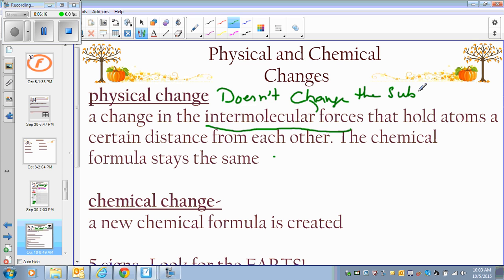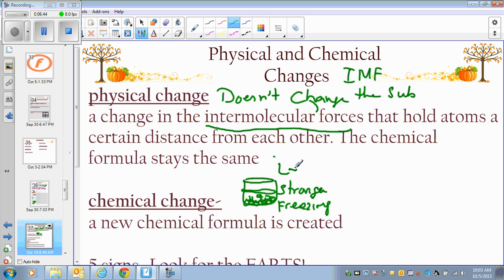So what I was explaining earlier, if you have water and you want to put this water in the freezer, what are you doing? You're reducing the heat or the kinetic energy of the particles. They slow down, they settle down, they hold each other strongly. So their intermolecular forces, we call it IMF, get stronger and they turn into solid. Okay, so that's freezing.